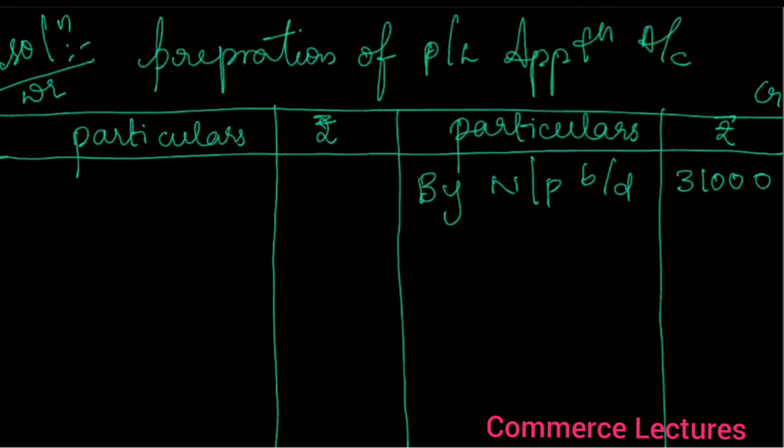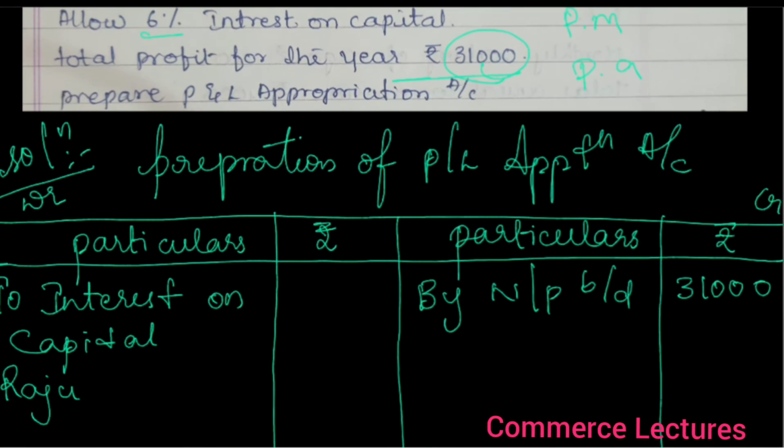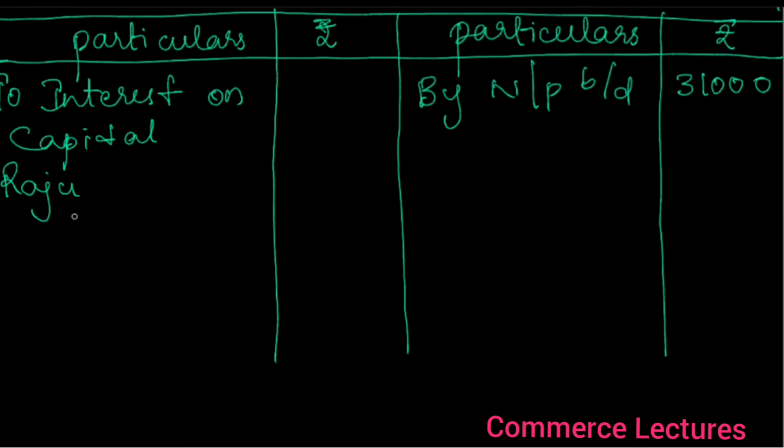Next, what they have given? Interest on capital 6%. To interest on capital. Who are the partners? Raju and Pandu. Raju. What is the amount of capital? 30,000, 50,000.